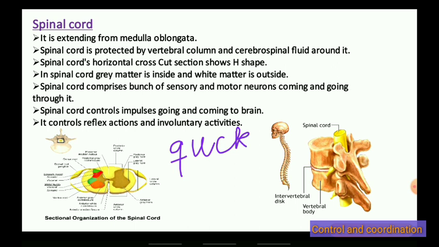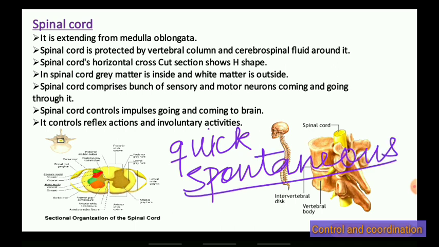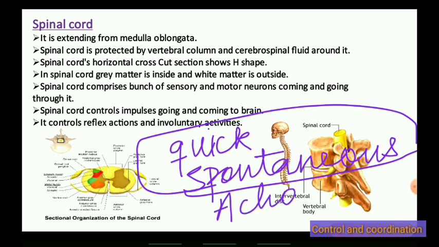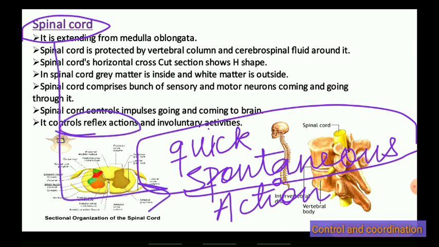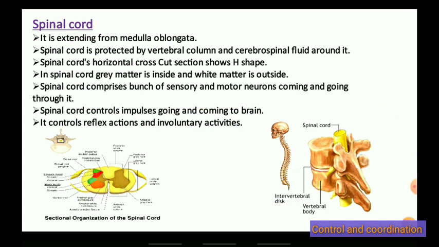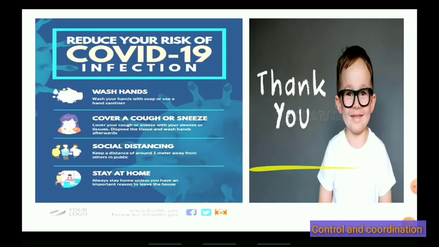A very quick spontaneous action done without using the brain. It is done with the help of the spinal cord. So whatever the reflex activities and involuntary activities are there, they are done with the help of the spinal cord. Hope it is clear.